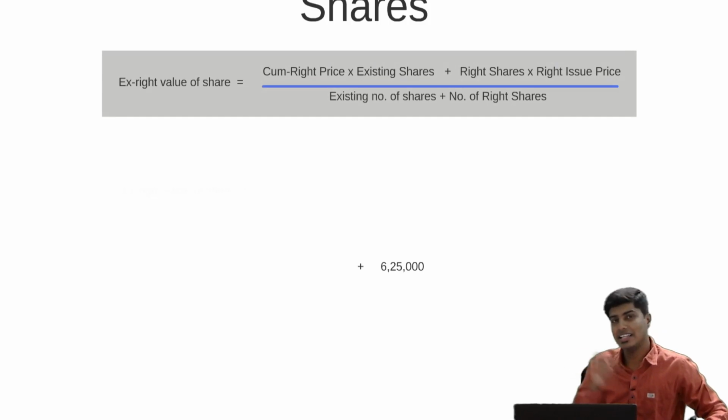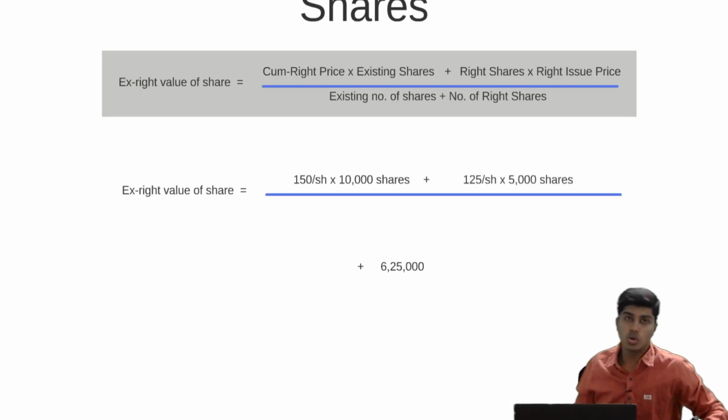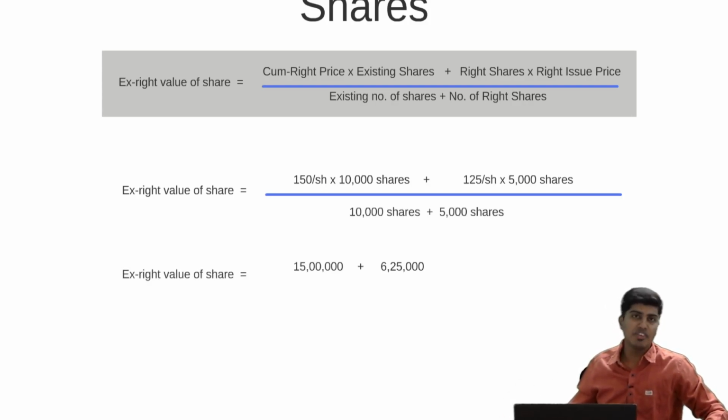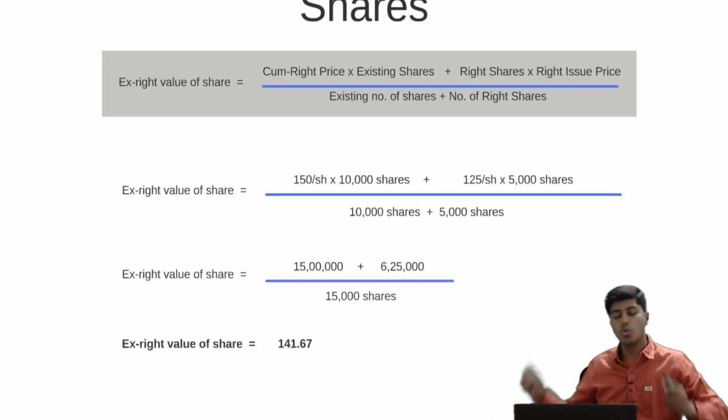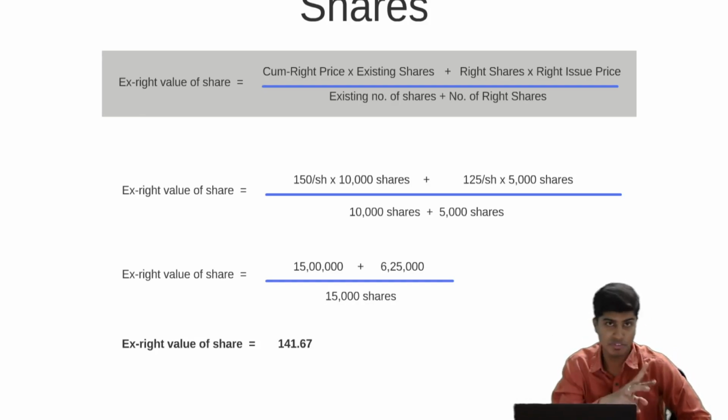Beam had 10,000 shares at rupees 150 plus now he has bought 5,000 right shares at rupees 125. Total divided by 10,000 plus 5,000, 15,000 shares. If I find it, it is 150 plus 6,25,000 divided by 15,000, which comes to 141.67. So before the right issue, the value per share in the market was 150.